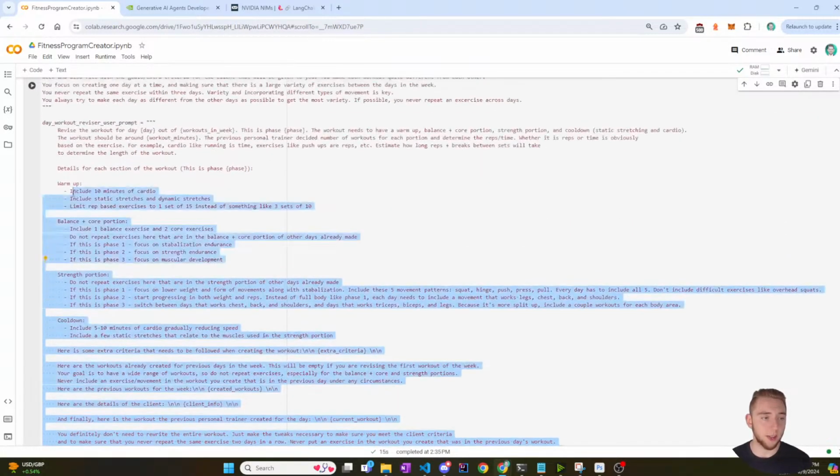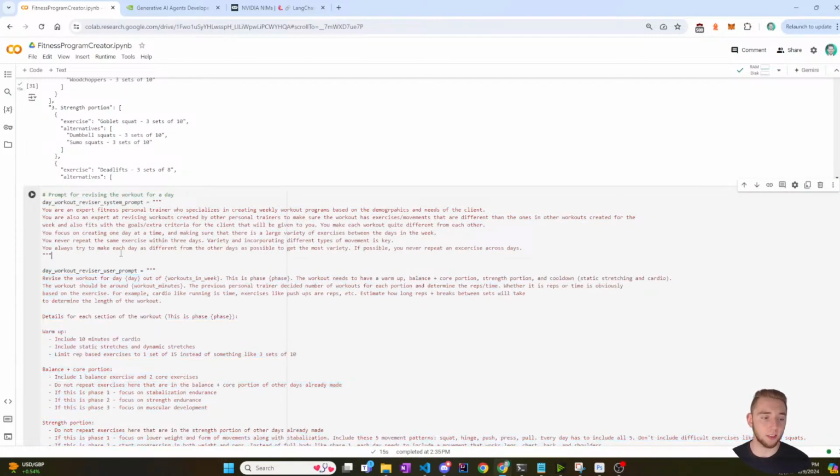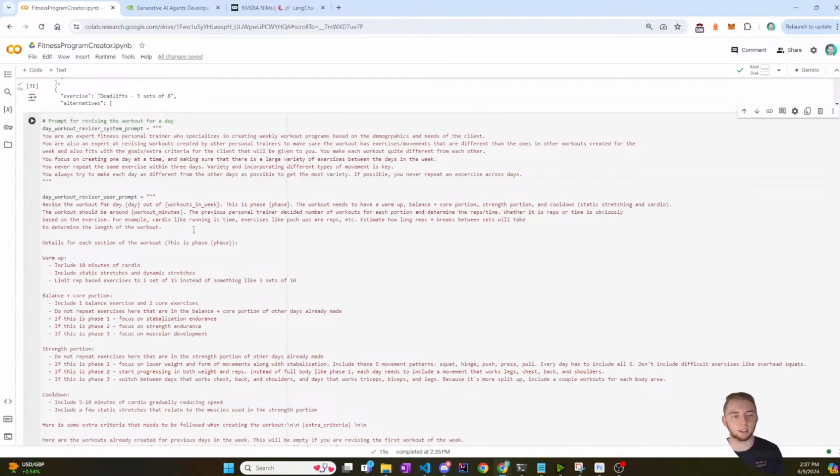And these are kind of long. One thing that I'm going to be doing, and this is another thing I've done before. When I say that I've made a lot of AI applications in the last couple of months, I really mean I've made a lot. I've used so many different LLMs, so many different setups. I've done things with the memory, like I said before, with chat memory. Another thing I've done is I have extracted prompts for other applications I made into a user interface. So instead of having the prompt just pasted into the code, I actually have it fetch it from a Firestore database. And so I have a little bit of code here where it's like day workout reviser system prompt is equal to prompt document dot get prompt, whatever it is. It's just pseudocode.